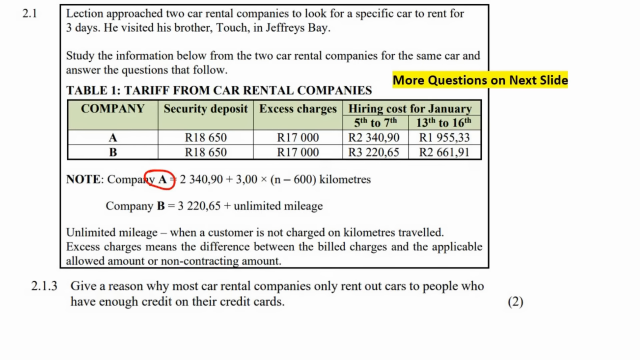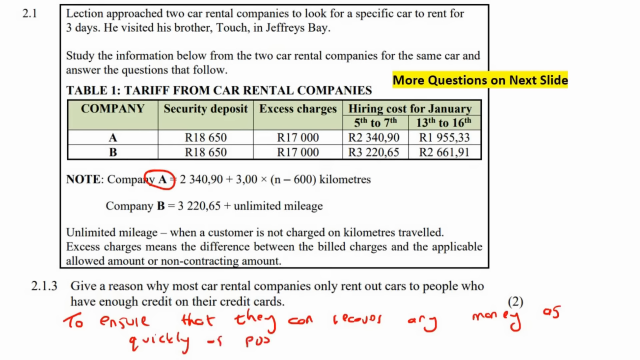And they look at Lection's credit card and there's nothing. What are they going to do? Well, they're going to have to take Lection to court, and that's going to cost a lot of money, and they're just not going to get their money back. But by renting it out to someone who already has enough money on their credit card, they have a better chance of being safe. Okay, so we can say here, to ensure that they can recover any money as quickly as possible.